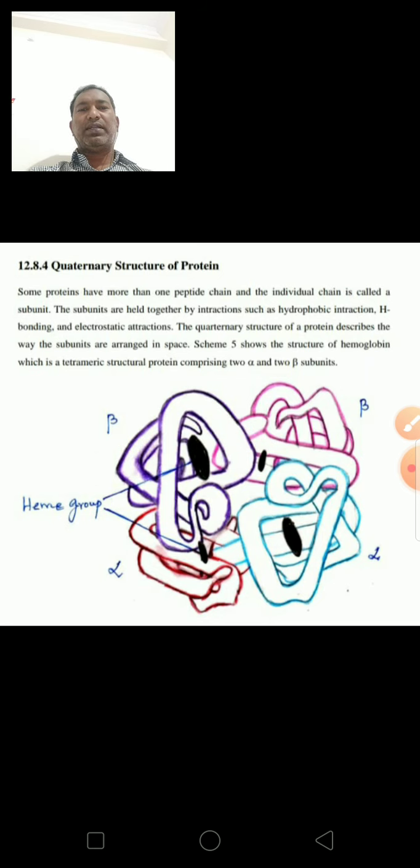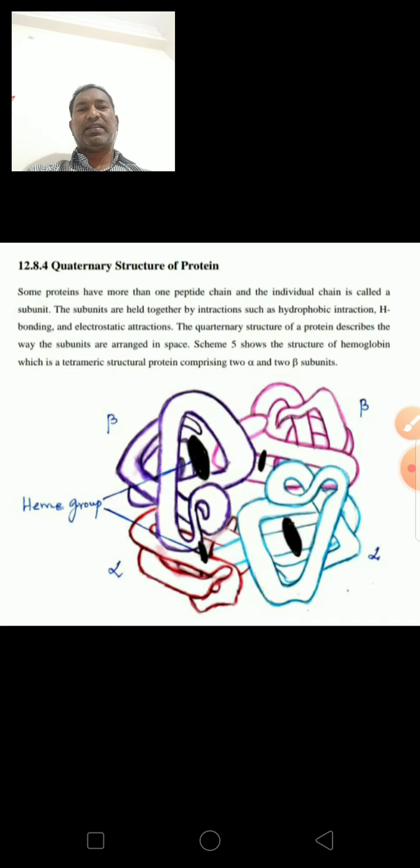The quaternary structure of protein describes how the subunits are arranged in space.